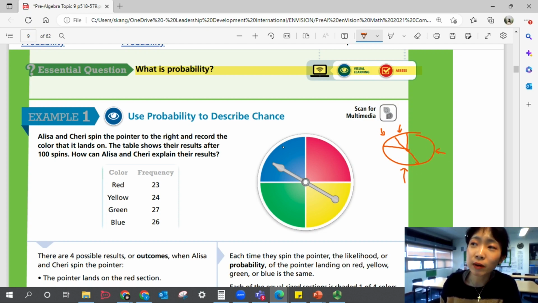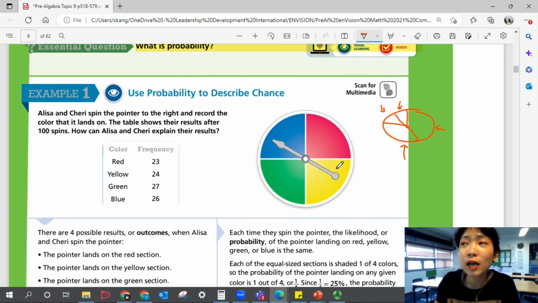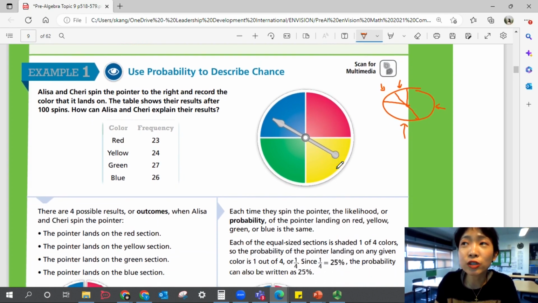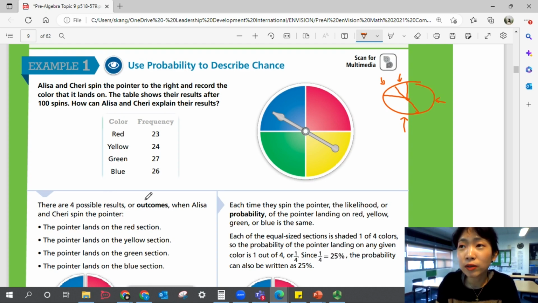But if you look at the graph here, the spinning table, they are divided equally in fourths. So there are 4 possible results. By theory, they should have an equal chance of everything, right? But if you look at the actual results, they all have different numbers, and that's pretty common in real life. You have a probability that's in theory, but it just never happens perfectly like that, right?